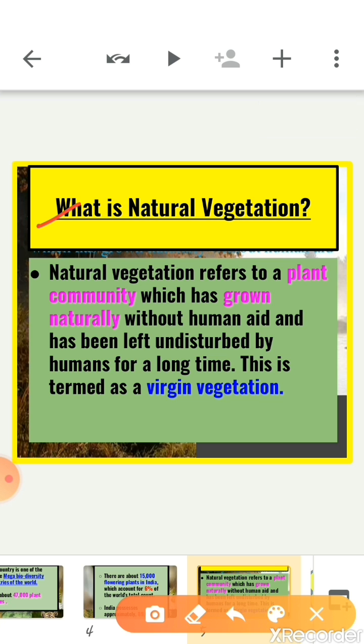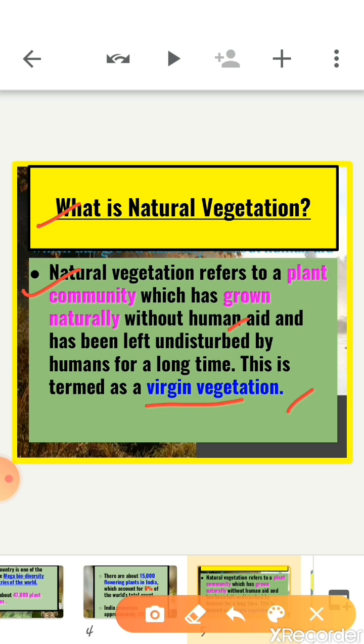So, what is natural vegetation? Natural vegetation refers to a plant community which has grown naturally without human aid, without human interference, and has been left undisturbed by humans for a long time. This is termed as virgin vegetation. Clear?